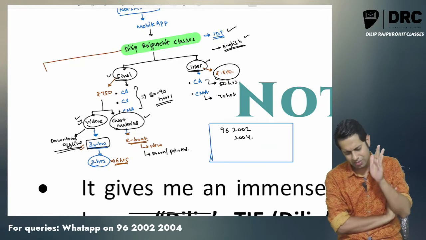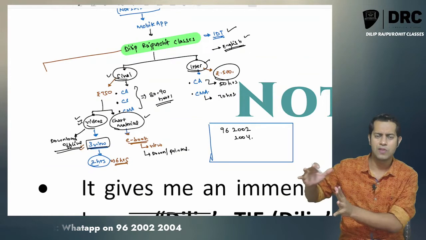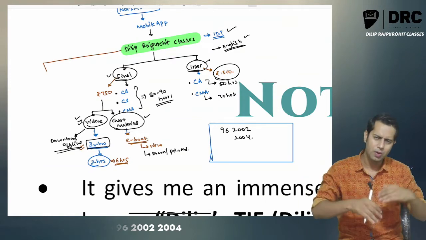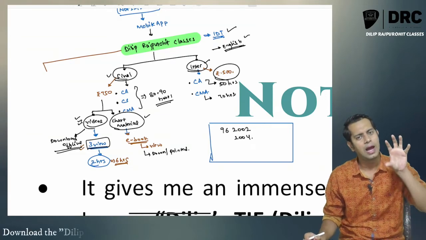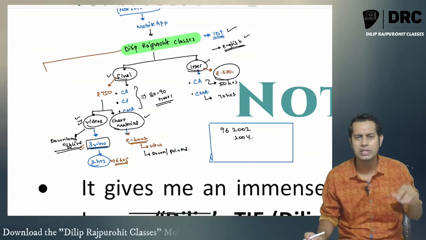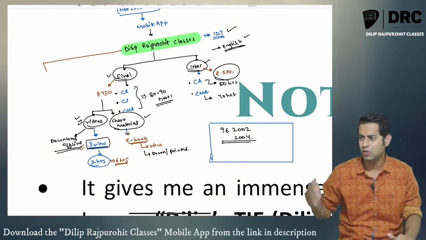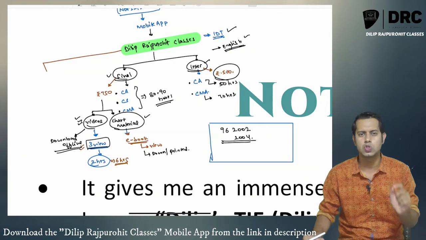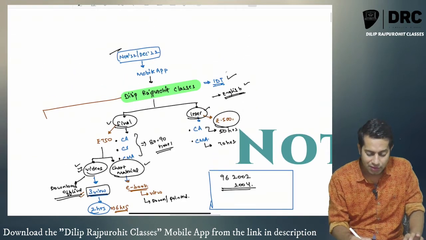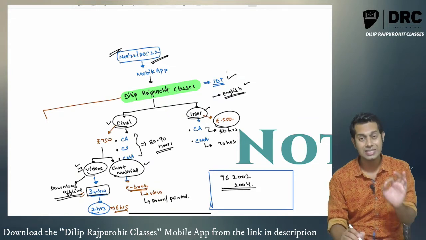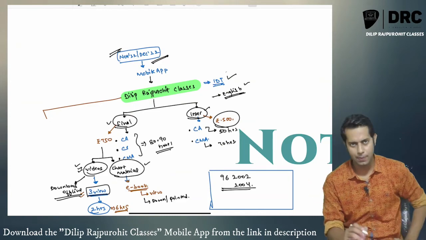Or say, sir, I am studying the subject, I don't need any crash course, I am watching your Sanjeevani Booty super fast revision videos and your general chart material revision which you upload on YouTube, and I have some doubts while watching those videos. How do I clarify those doubts, sir? You can send me a message on this number 962002 2004 and clarify your doubts.